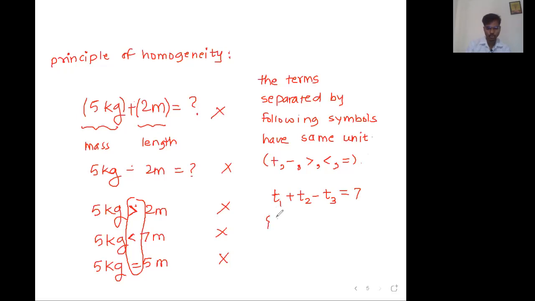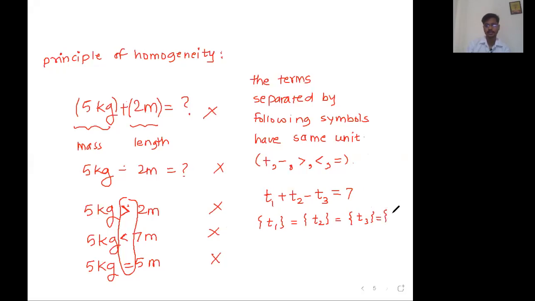So the unit of term number 1 must be equal to the unit of term number 2, must be equal to the unit of term number 3, and must be equal to the quantity on the right-hand side, which is right now 7. Whatever that quantity is, its unit must match. Or let us write here T4.